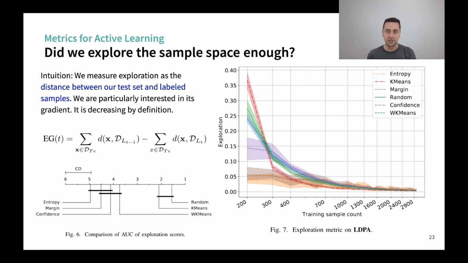And if we look at these scores across several data sets, we see that random and k-means are the best ones, obviously because they are unsupervised and meant to explore. K-means is just a k-means run on the data, and we take the samples closest to the centroid, so we expect them to be really scattered across the space. So that's one thing. Maybe we want to wait for it to be low enough. Low enough being, for example, we can select some samples randomly and compare to random. And when we reach a value similar to random, we can stop. So that's one way.